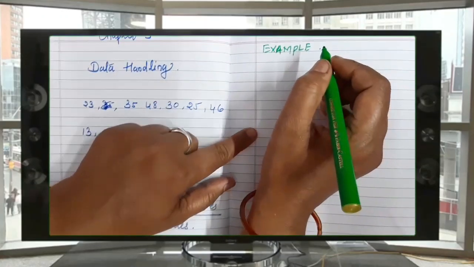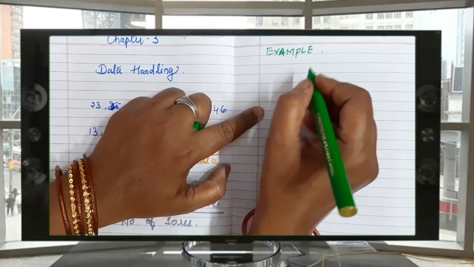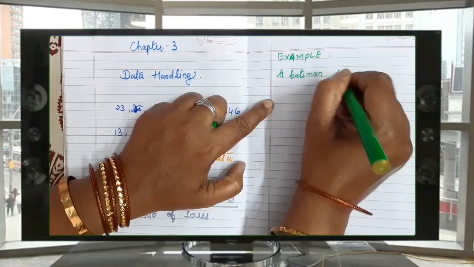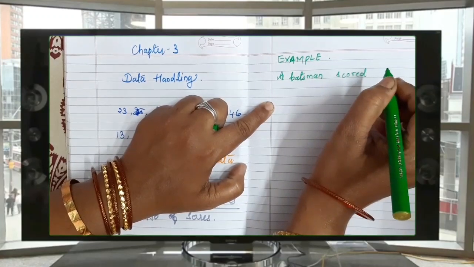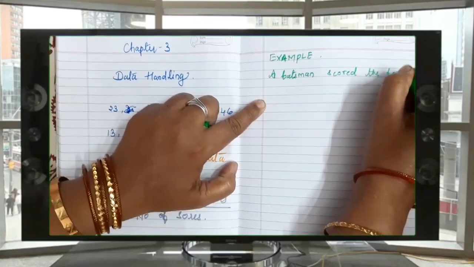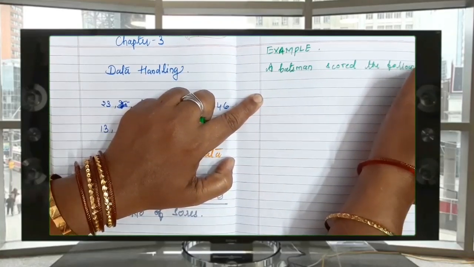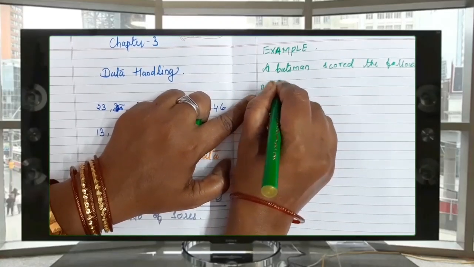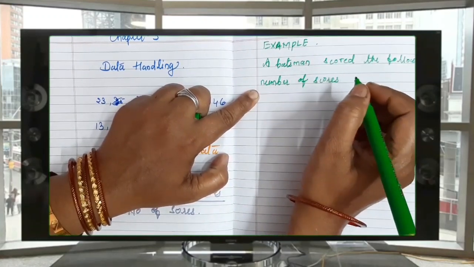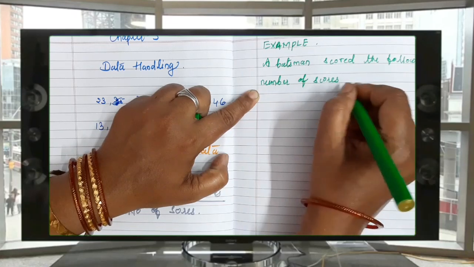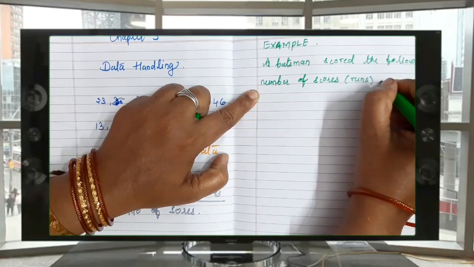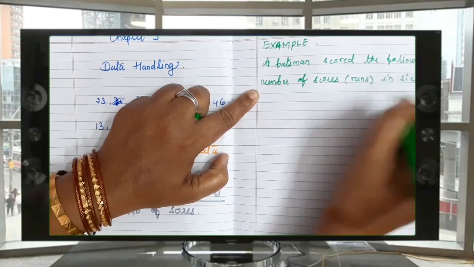A batsman scored the following number of runs, or it may be scores, runs in 6 innings.